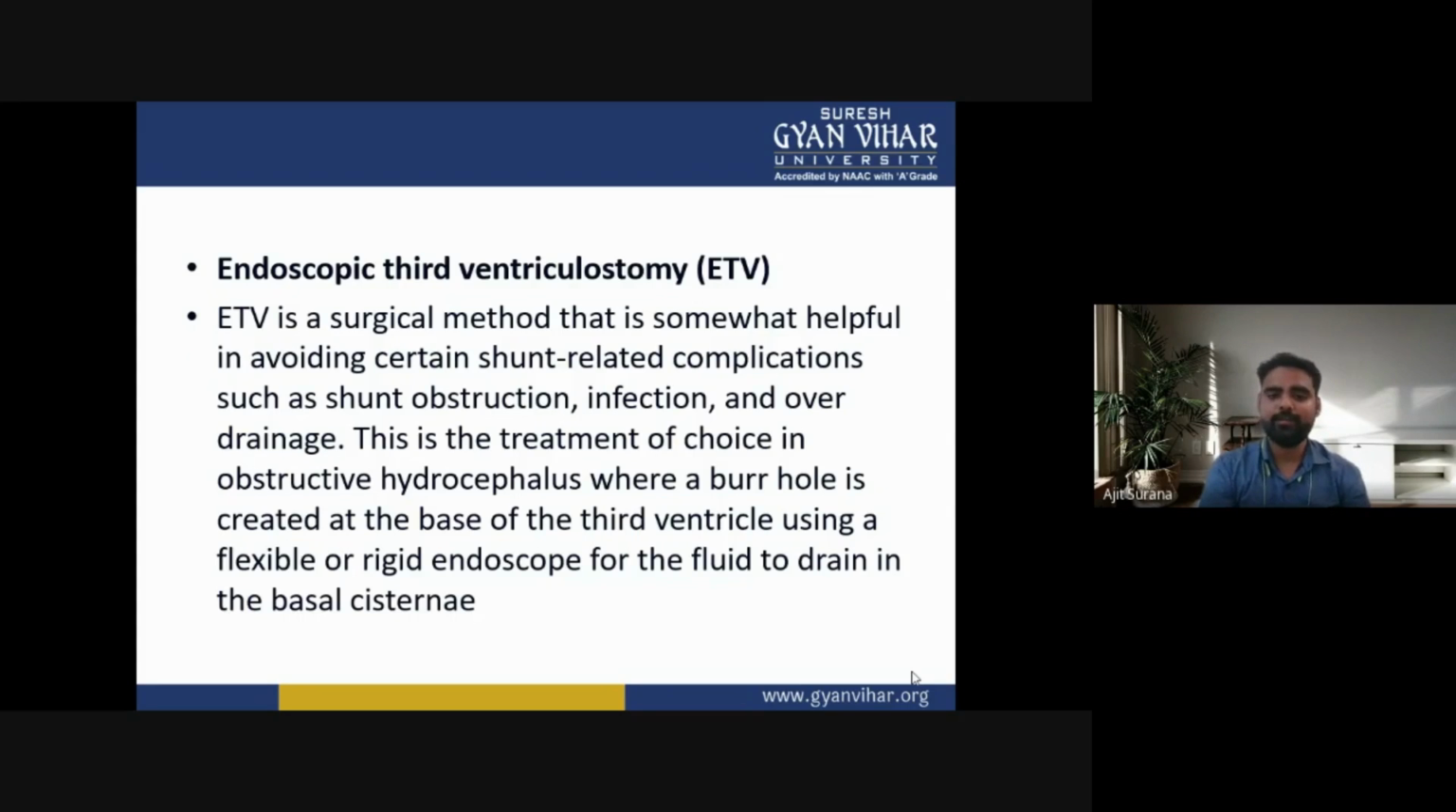This is the treatment of choice in obstructive hydrocephalus. Endoscopic third ventriculostomy is the treatment of choice in obstructive hydrocephalus, where a burr hole is created at the base of the third ventricle using a flexible or rigid endoscope for the fluid to drain in the basal cisternae.